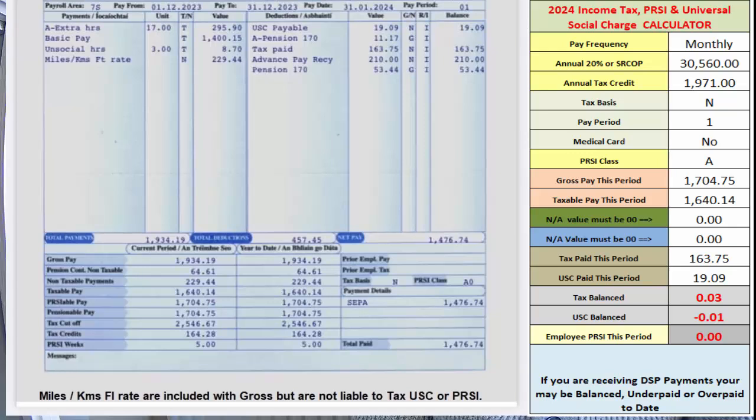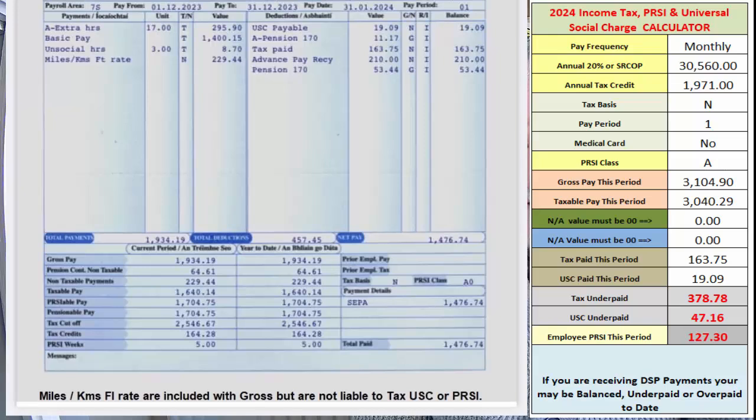€1,400.15 multiplied by 2, which is equal to €2,800.30. And let us assume for this example that their unsocial hours and all other payments remain the same, and we will simply increase the gross pay and the taxable pay figure by €1,400.15 and note the difference in the balances and the PRSI.